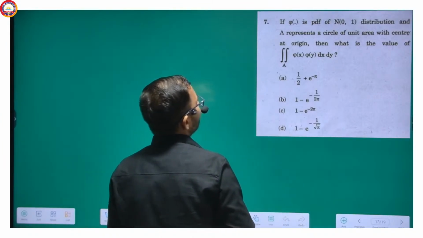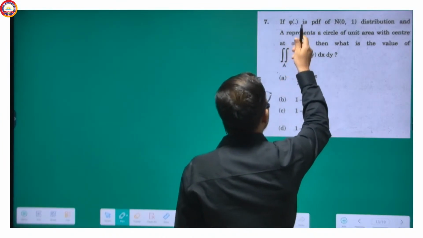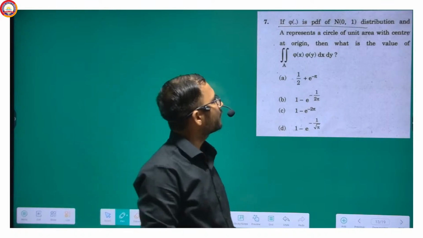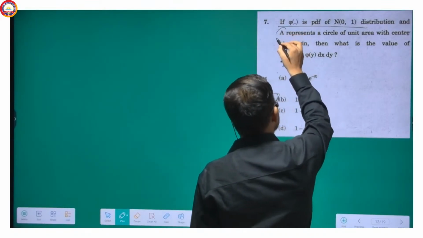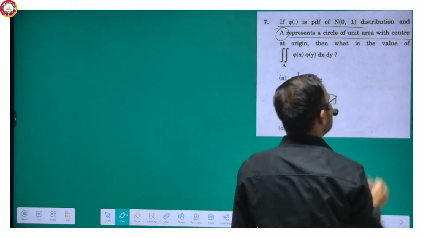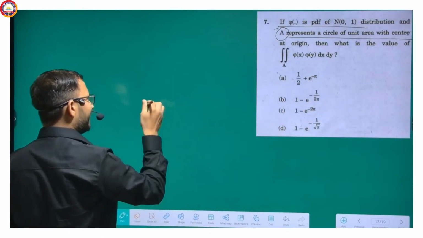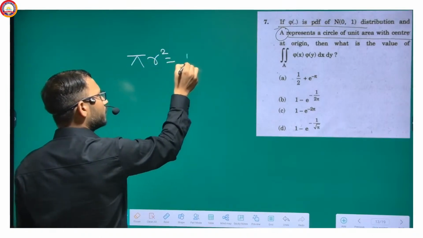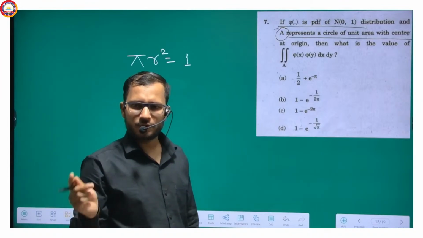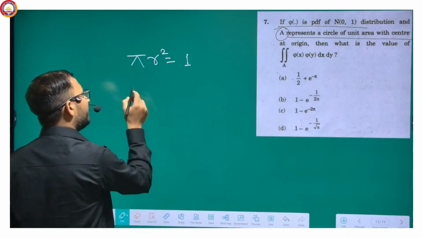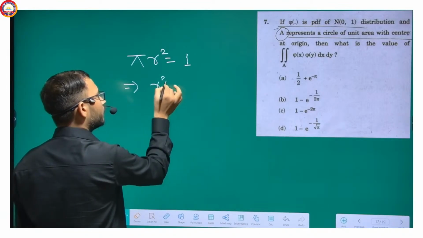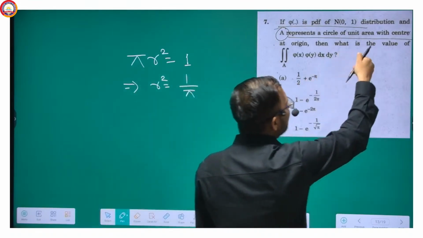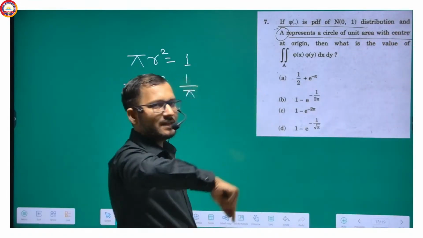You can see here, it says if phi dot is the PDF of normal 0 1 distribution and A represents a circle of unit area. Circle of unit area, it says. That means pi r square is equal to 1. Unit means 1. So this is pi r square is equal to 1. So that means r square equal to 1 upon pi. This A represents a circle of unit area with center at origin.